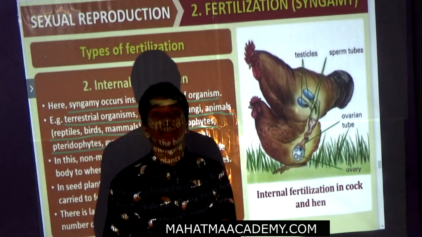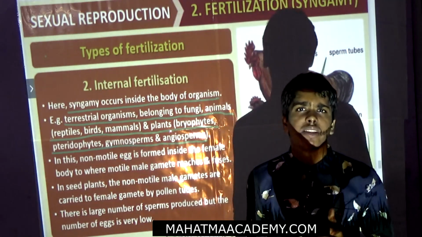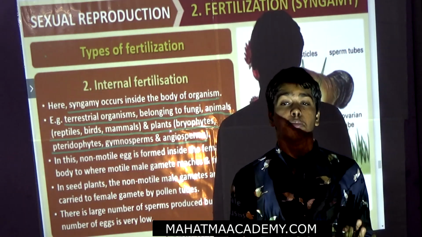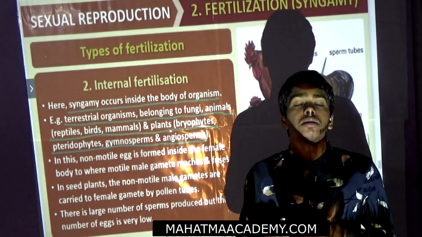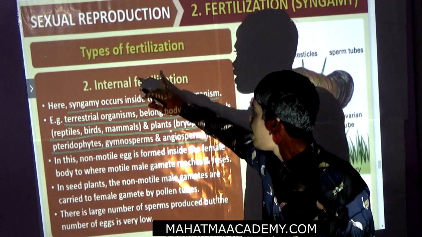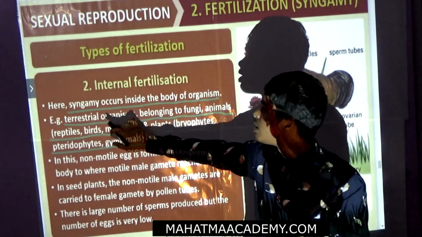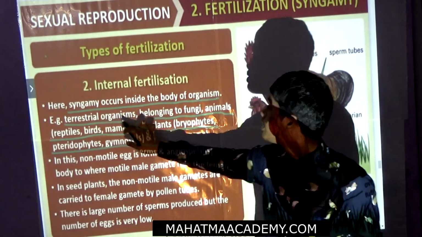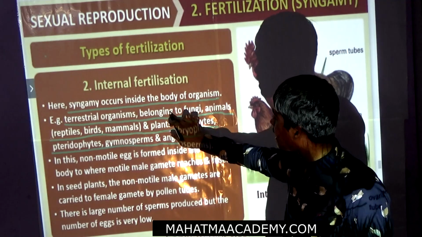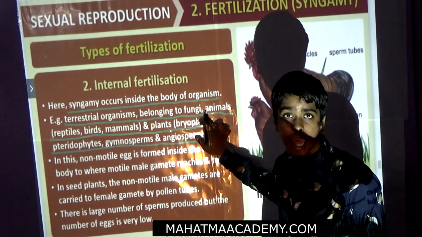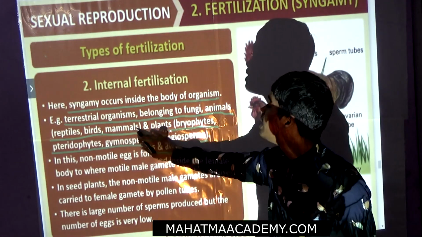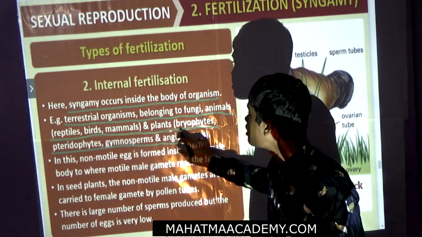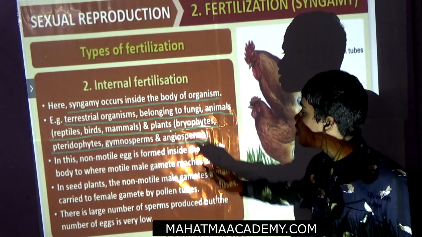So in the womb of the mother there is production of offspring, which is called internal fertilization. The examples are terrestrial organisms belonging to fungi, animals, reptiles, birds, mammals, and the plants are bryophytes, pteridophytes, gymnosperms, and angiosperms.